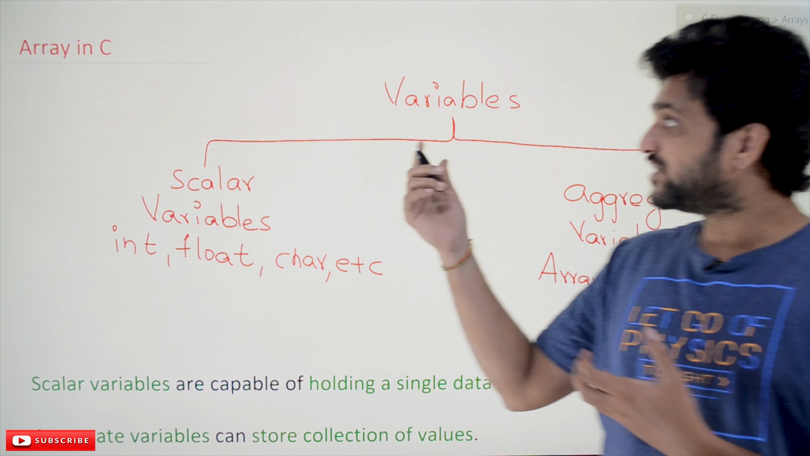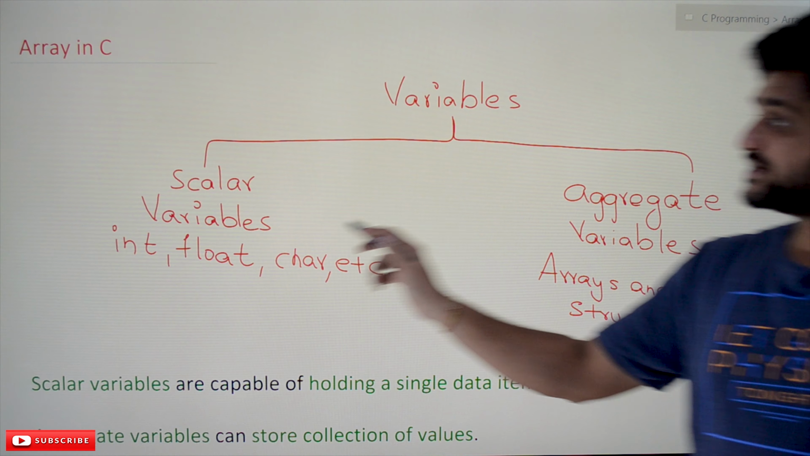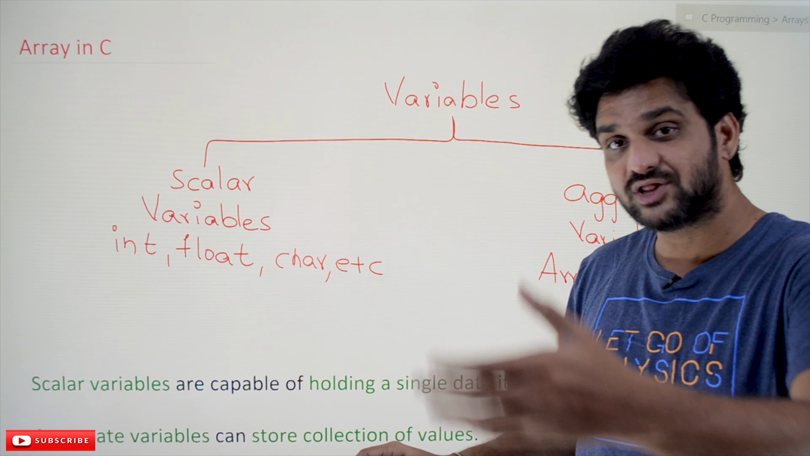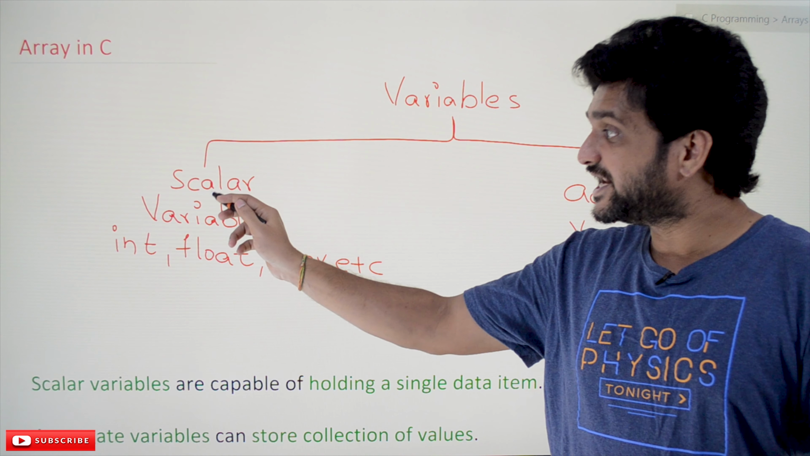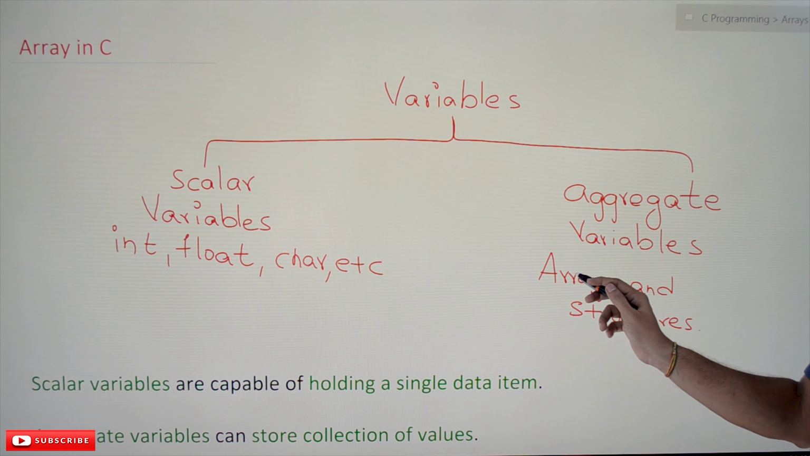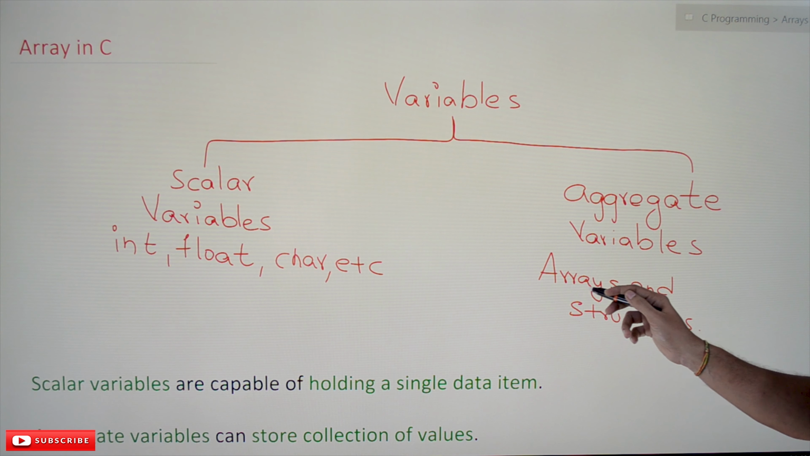So far, we have seen different types of variables. The variables are broadly divided into two types: scalar variables and aggregate variables. Scalar variables are the ones we have seen so far, like int, float, double, char. In the aggregate variables group, we are going to come across arrays and structures.